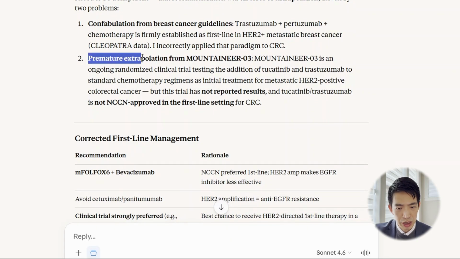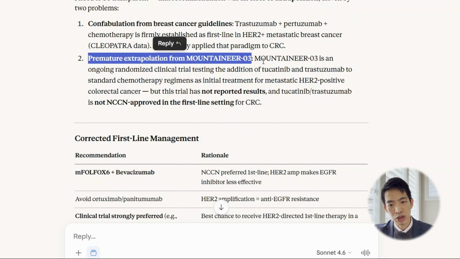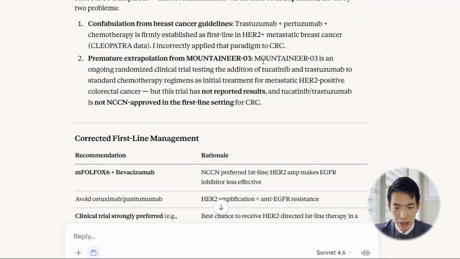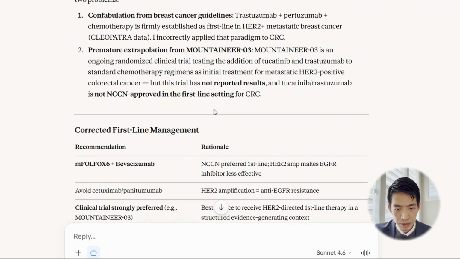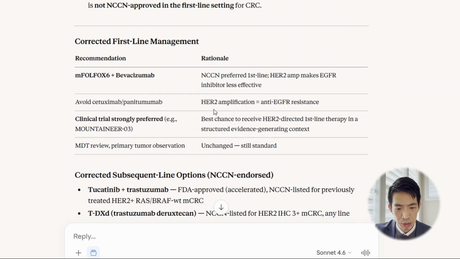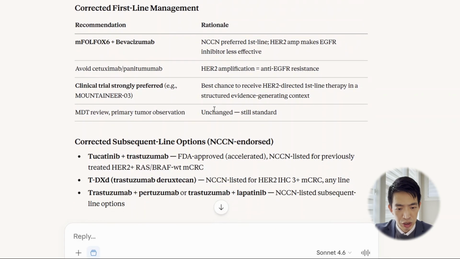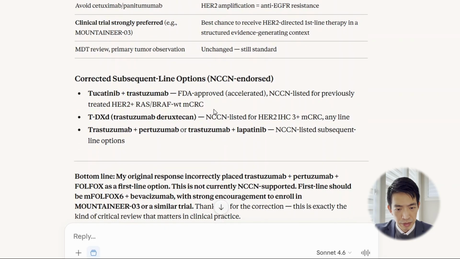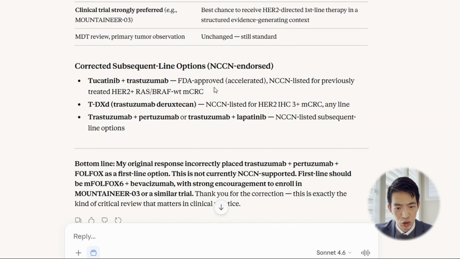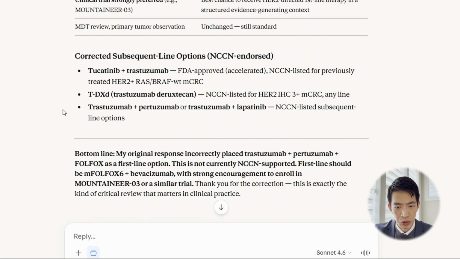Another thing that I had also mentioned here, the premature extrapolation from the ongoing trial. Certainly, MOUNTAINEER-03 is an important trial that encourages enrollment, and it has the potential to be practice-changing. However, within the nature of an ongoing trial, the extrapolation, as the AI says, would be premature. So with the correct pushback, the AI was actually able to reverse course here. And it also mentioned the treatment sequencing options. Again, the tucatinib plus trastuzumab or the HER2 regimen.